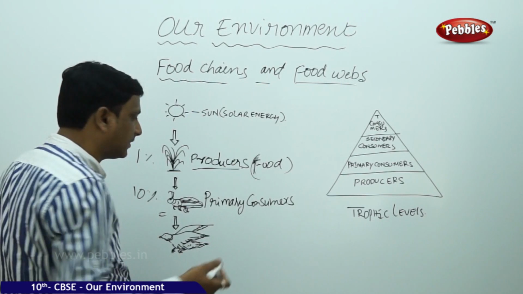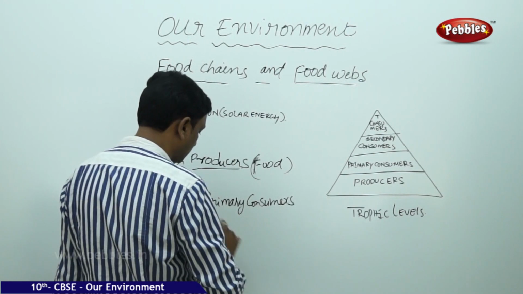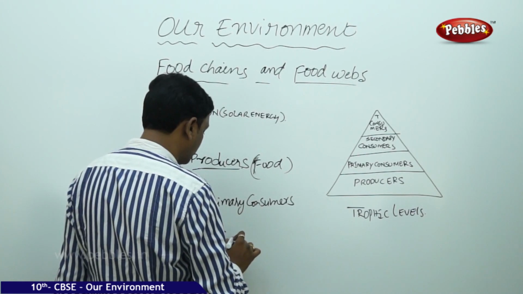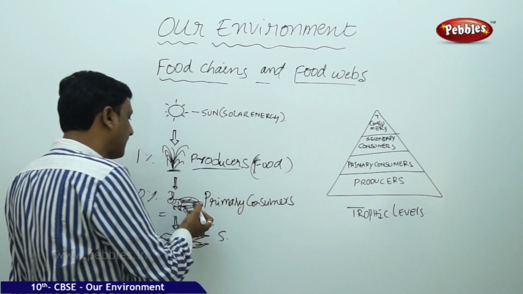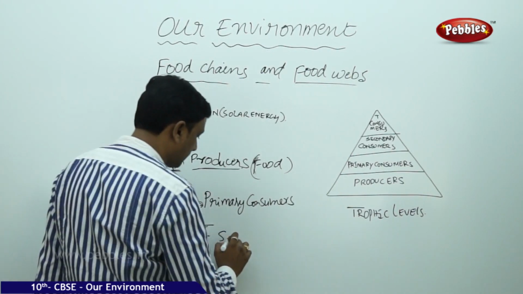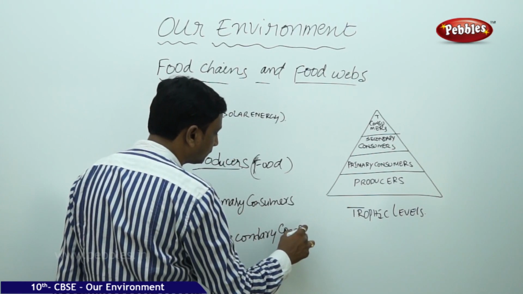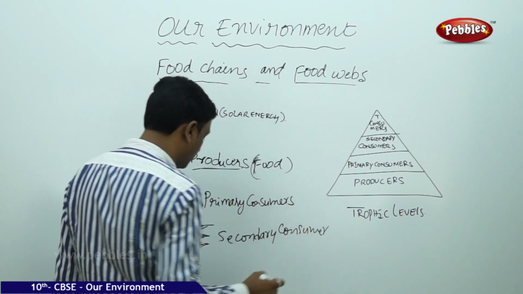The primary consumers are eaten by the secondary consumers. Here you can see the primary consumer, an insect, which eats the grains of the plant. You can see the secondary consumer, a bird.